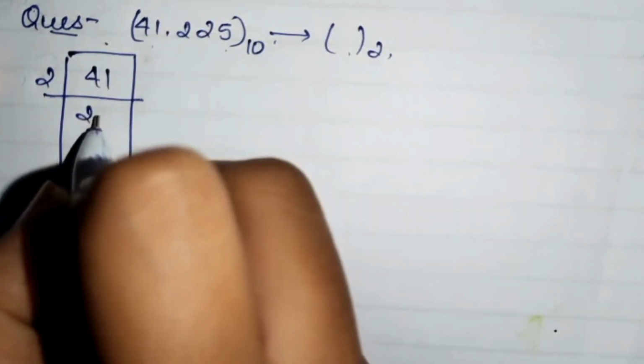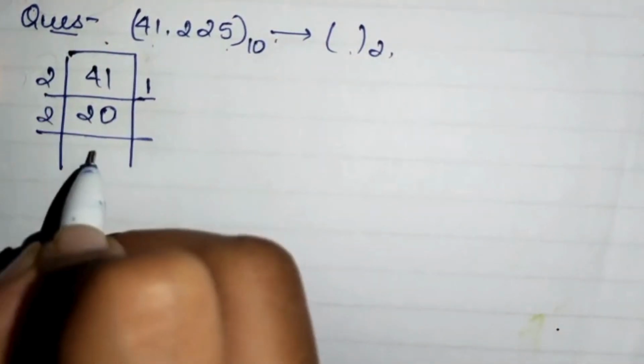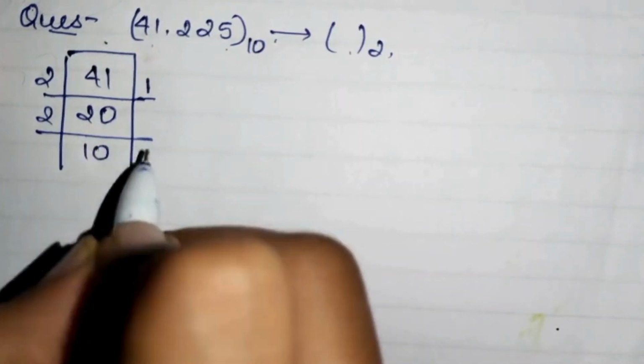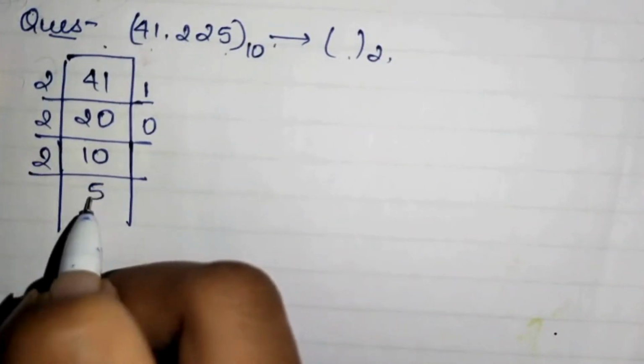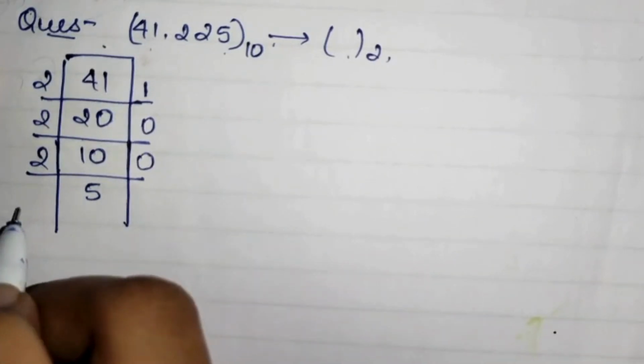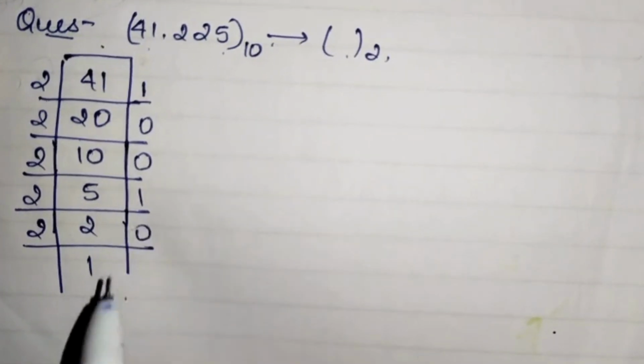So 2 to 22, 1 is the remainder here. Again we will divide it with 2, that is 10, and the remainder will come 0. Then again with 2, 5 times, 0 is the remainder. Then with 2, 1 is the remainder, and again with 2, 1, 0 is your remainder.